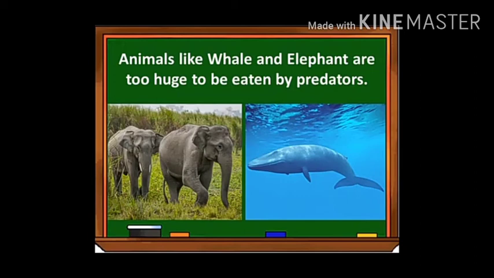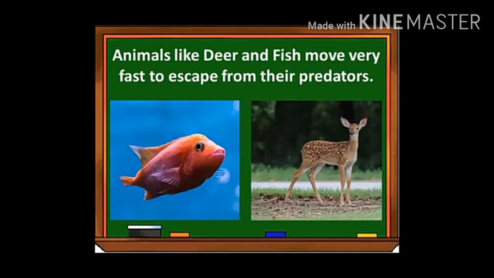Animals like whale and elephant are huge to be eaten by predators. We all know that these are the largest animals, where the elephant is the largest land animal, and the whale is the largest aquatic animal. They are so huge that their predators feel they are too huge to eat them whenever they attack.